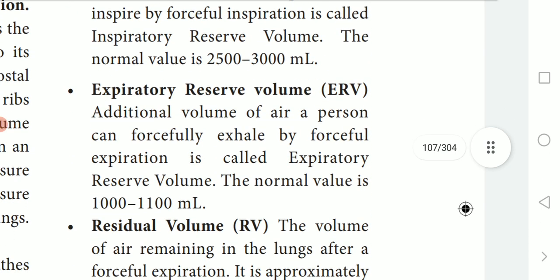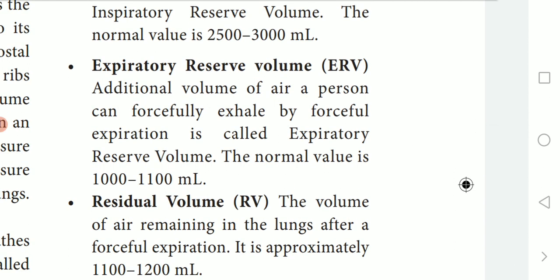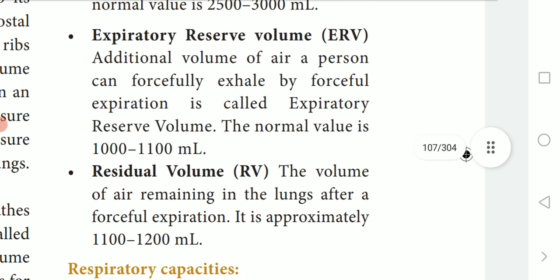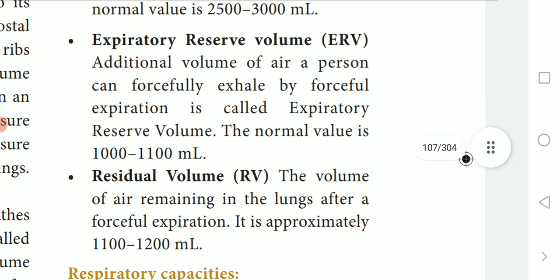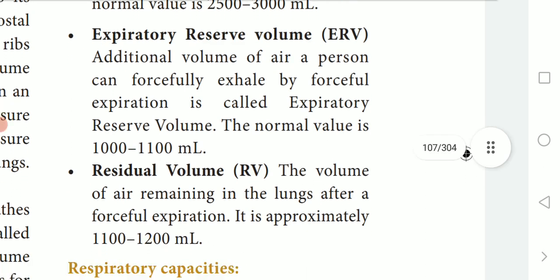And the next respiratory volume is ERV. What do you mean by ERV? Expiratory reserve volume. Here, the additional volume of air a person can forcefully exhale or breathe out by forceful expiration is called ERV. The normal value is 1000 to 1100 ml. So when we breathe out forcefully, that is what we call ERV.